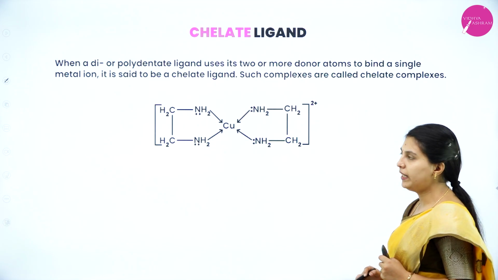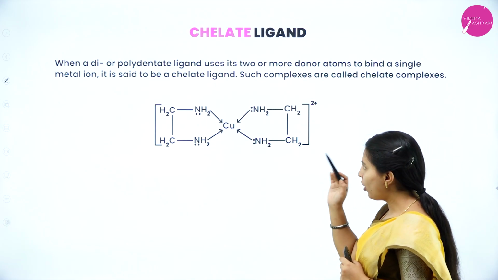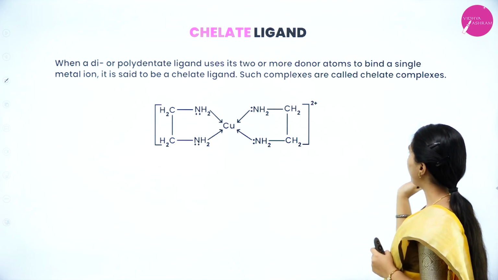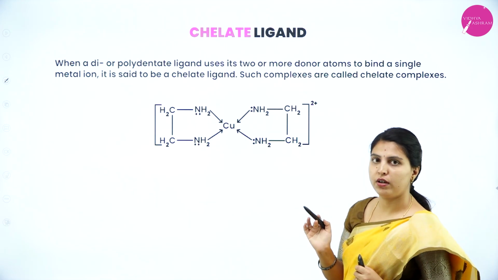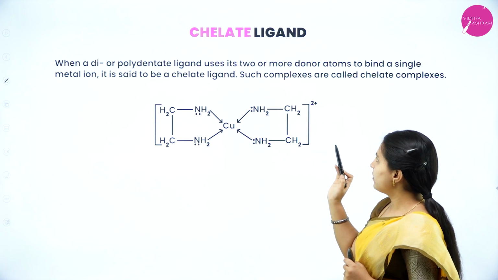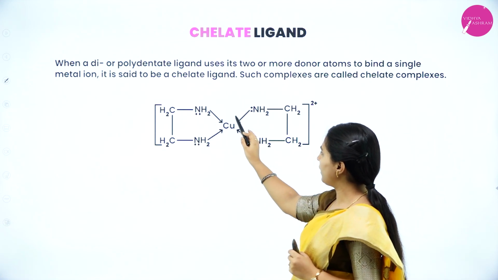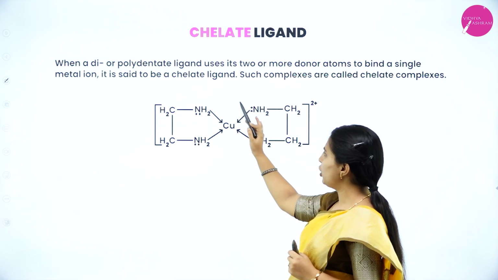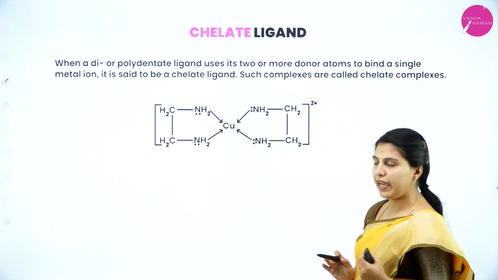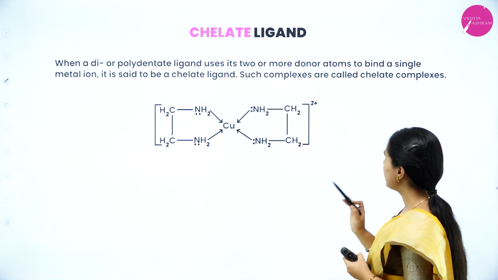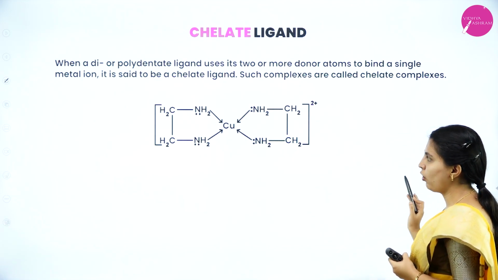Chelate ligand. When a di- or polydentate ligand uses its two or more donor atoms to bind a single metal ion. A polydentate ligand uses its two or more donor atoms to bind a central metal atom. Here there is one central metal atom bonded with two or more donor atoms. Such a polydentate ligand is said to be a chelate ligand. Such complexes are called chelate complexes.